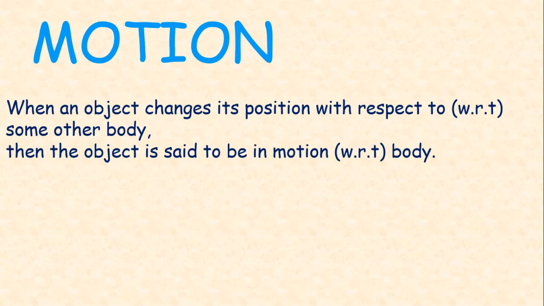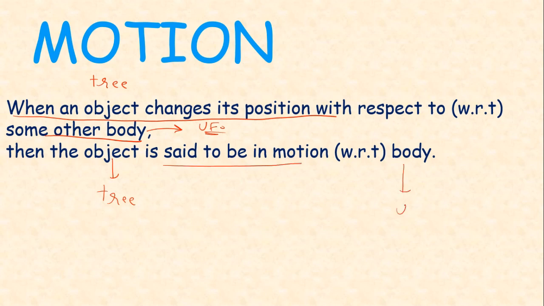Let's see the definition again. The definition of motion is: when an object changes its position with respect to some other body. We have taken the tree as an object. It changes its position with respect to some other body, and in this case we have taken the UFO. So with respect to the UFO, the object is changing its position, therefore the tree is said to be in motion with respect to the body, that is the UFO.